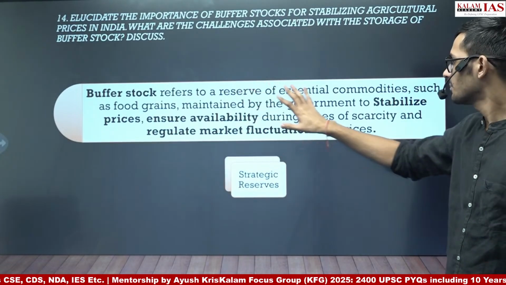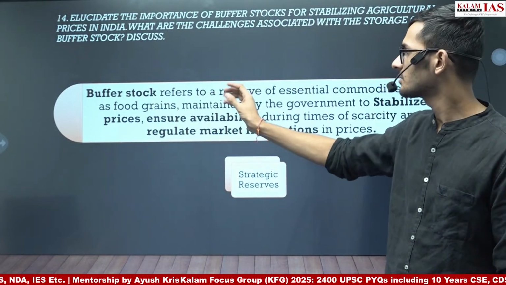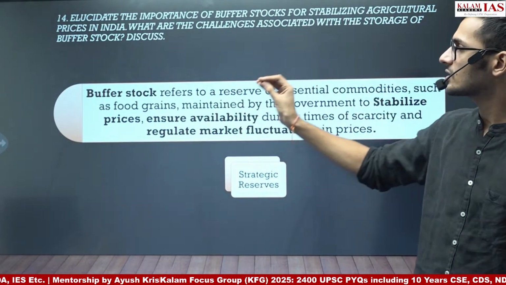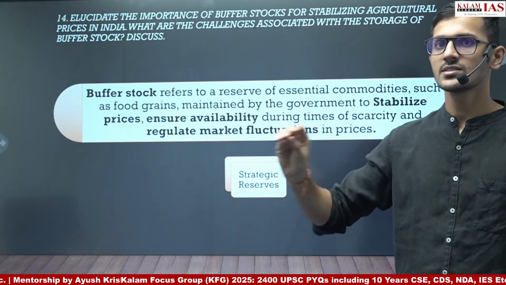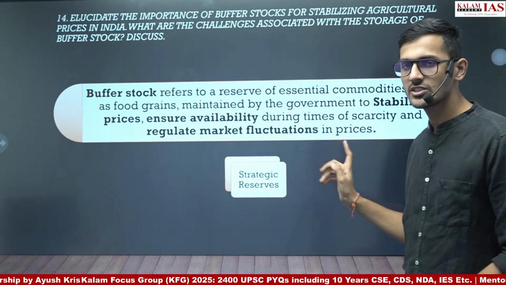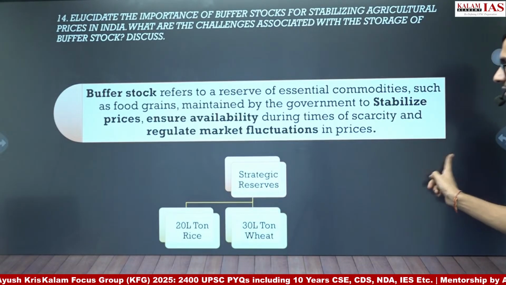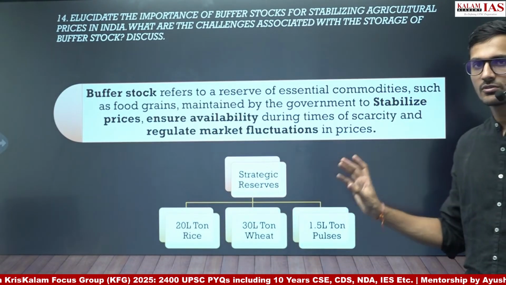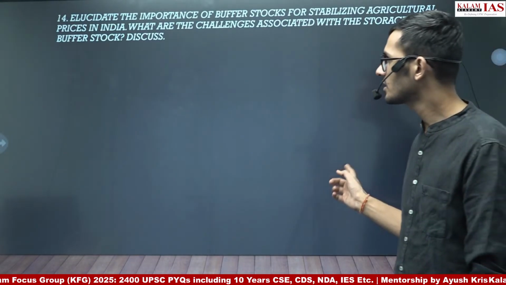The complete introduction is not necessary, but if you write just half of it, that buffer stock refers to reserves of essential commodities such as food grain maintained by government to stabilize prices and ensure availability, this is enough. And then you can start with strategic reserves which are created by government: 20 lakh ton of rice, 30 lakh ton of wheat, and 1.5 lakh ton of pulses. So these are the strategic reserves which are being created by government.